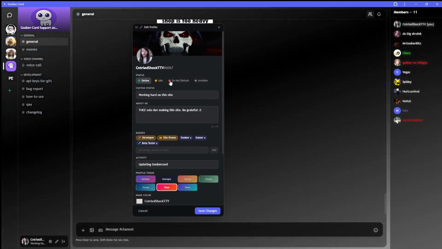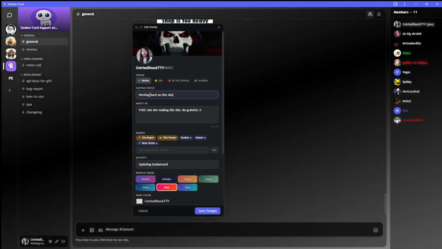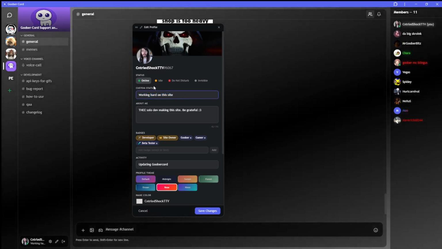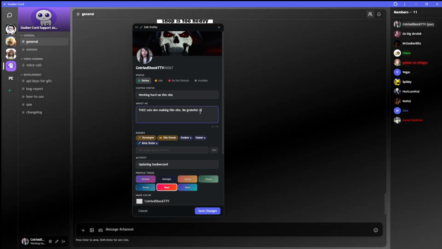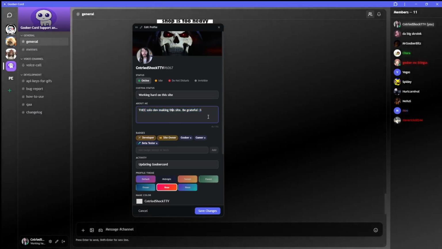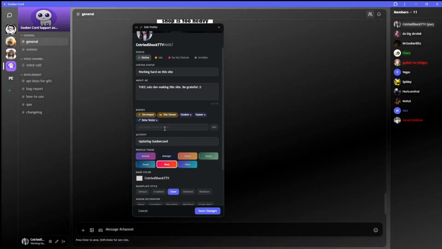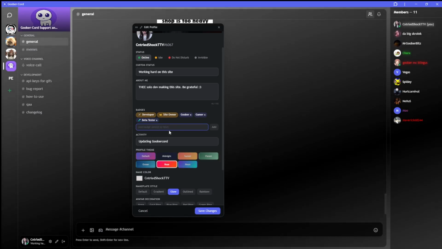You can select your different status. You can make your very own custom status. Wow, awesome. You also have the custom about me as well, which has up to 190 characters, which is really damn nice. I have exclusive badges because I do own the site, but you can have up to 5, and everybody who has the beta tester badge is basically in the server base at this moment.